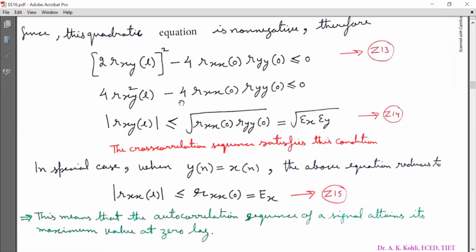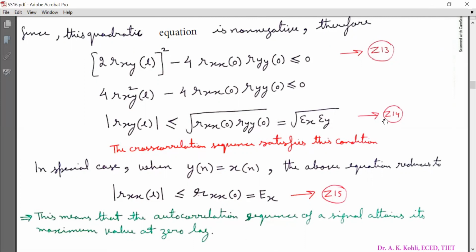And solving equation Z13 and following this step, I can write that magnitude R_xy[l] must be less than or equal to square root of R_xx[0] into R_yy[0], and that is equal to square root of Ex into Ey. Mark it as equation Z14.